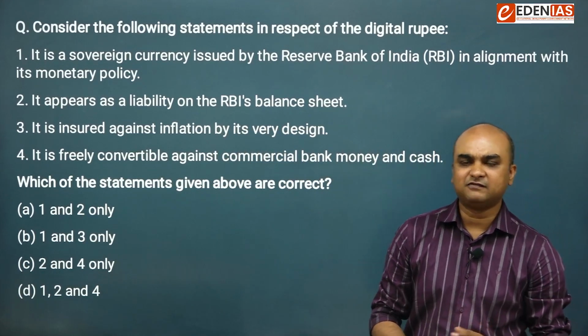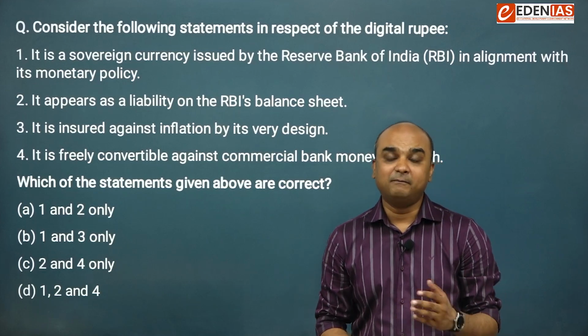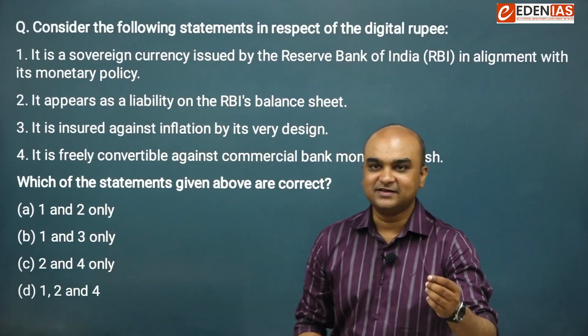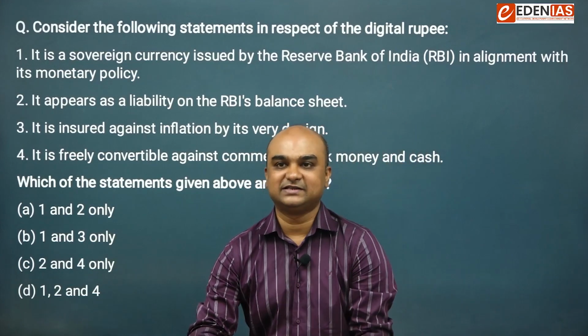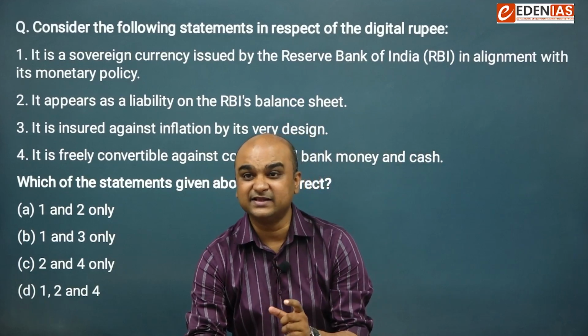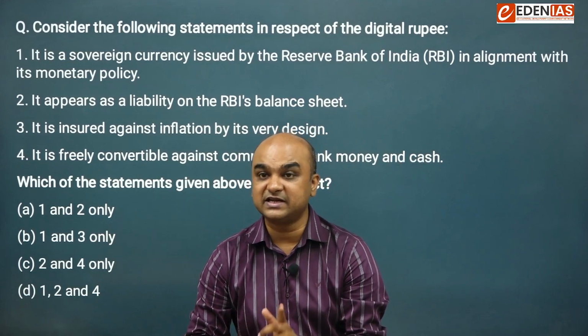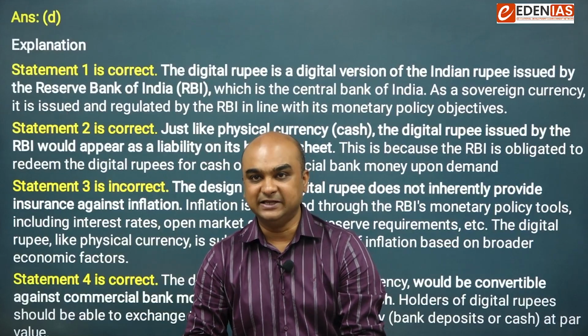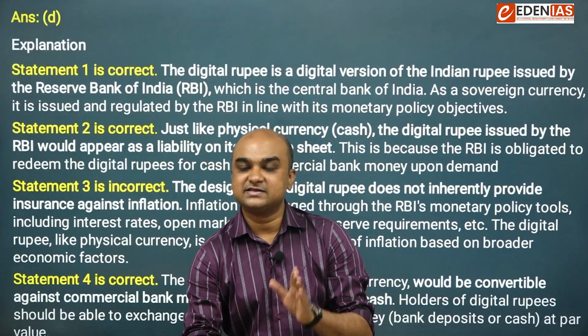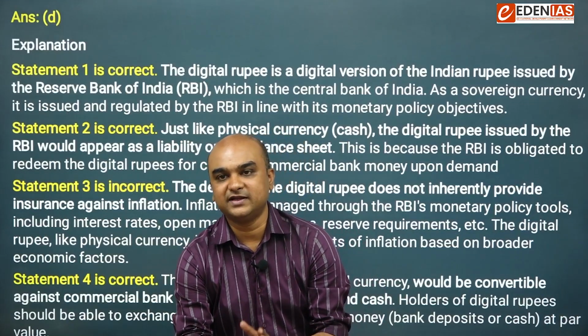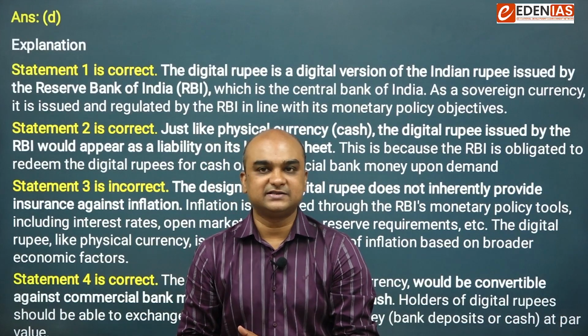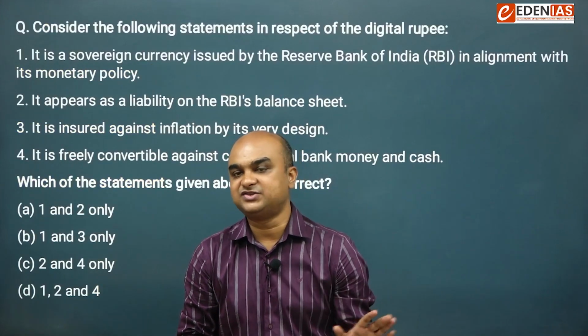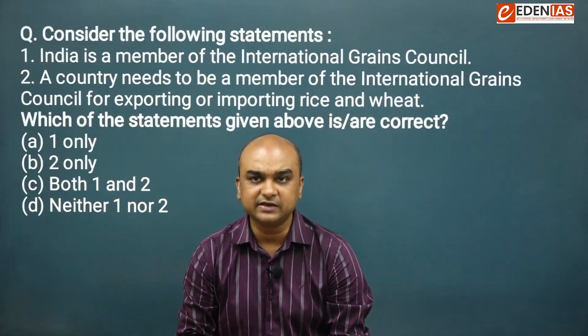Obviously, this free convertibility facility is available, but neither the physical currency nor the digital currency, they are hedged against inflation. That's why the third statement is incorrect. That makes the right answer as D. First is correct, second is correct, third is incorrect, the fourth one is correct. Remember, digital currency or the digital rupee is not a hedge against inflation. Let's move to the next one.